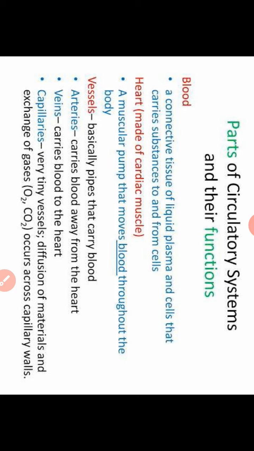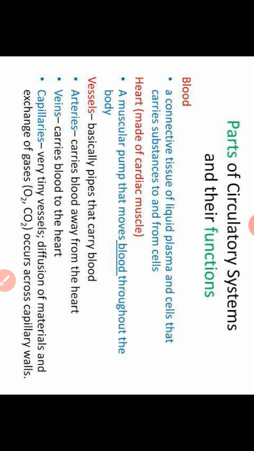As we know, a liquid cannot circulate on its own; it needs some pressure. For that pressure there is the heart, which is made up of cardiac muscle, a muscular pump that moves the blood throughout the body. When blood moves in the body, it does not move freely into the tissues and organs, but through vessels. These are called blood vessels, and there are three types: arteries, veins, and capillaries.